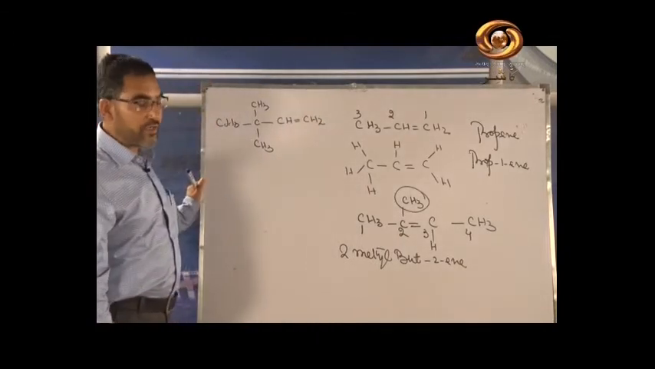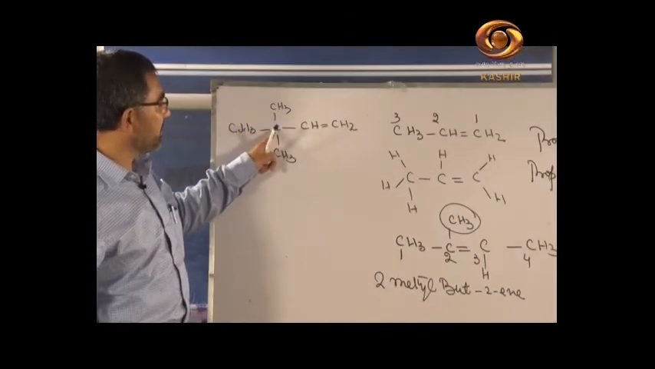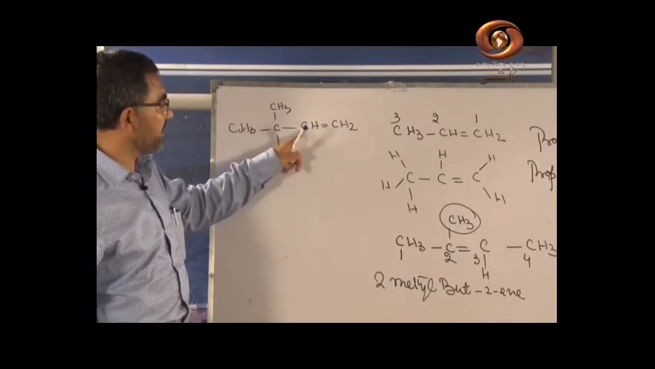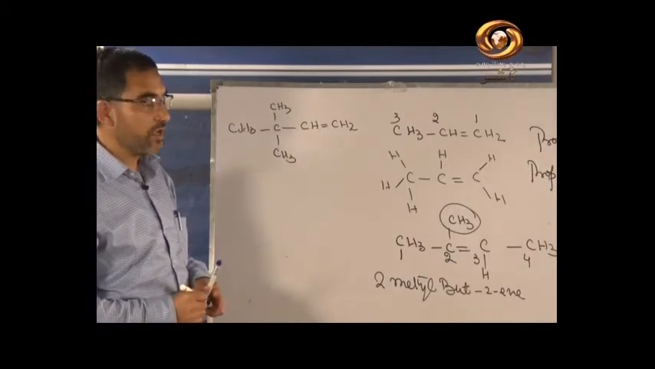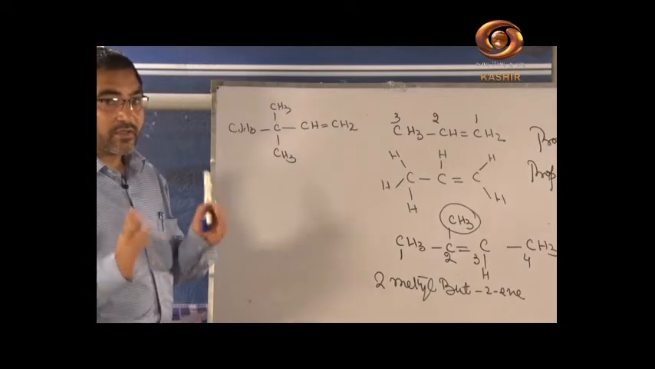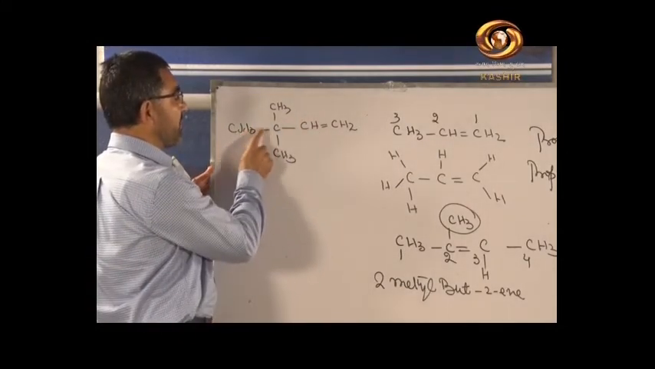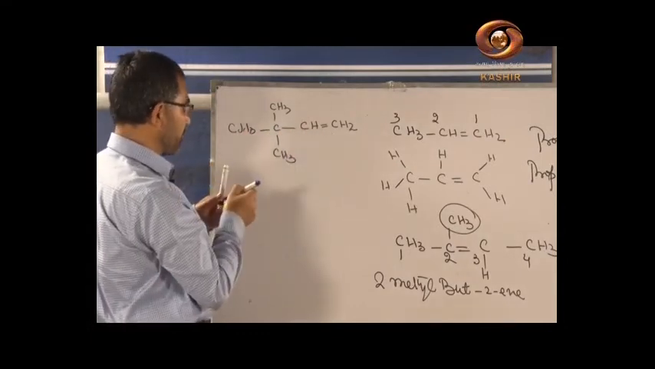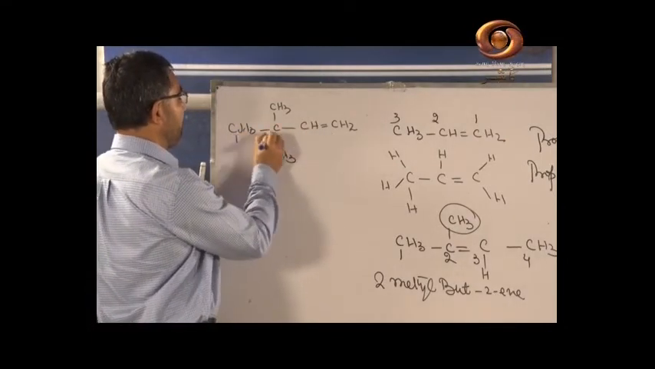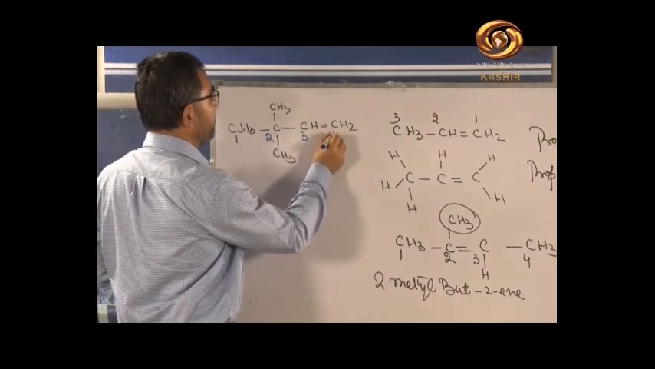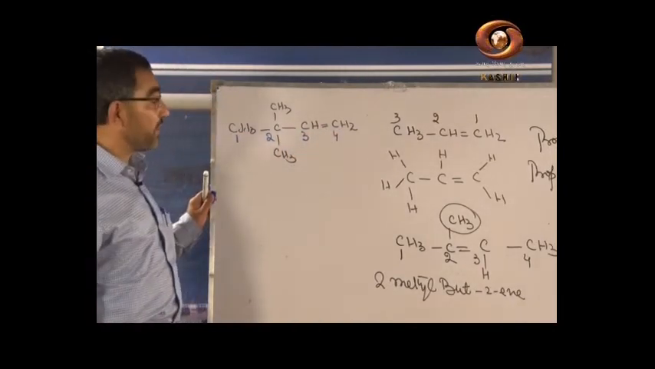This is the compound. Your compound is now CH3, CH3, CH3, CH double bond CH2. What is the name of this compound? Longest chain, easy. There are only 4 carbons in the longest chain: 1, 2, 3 and 4.